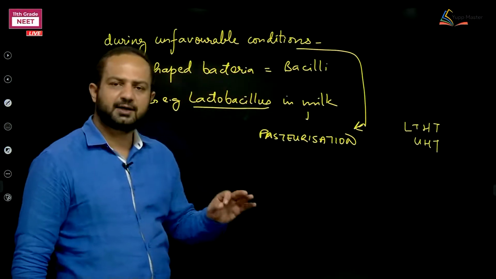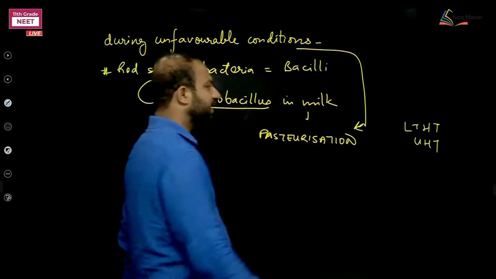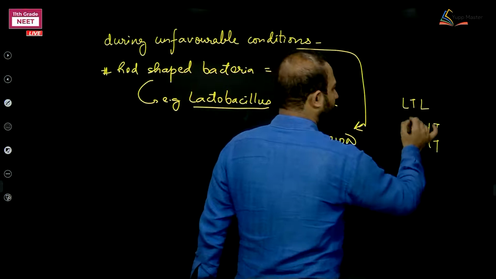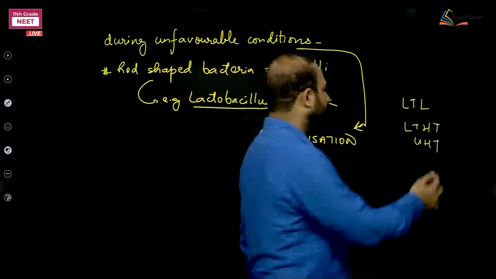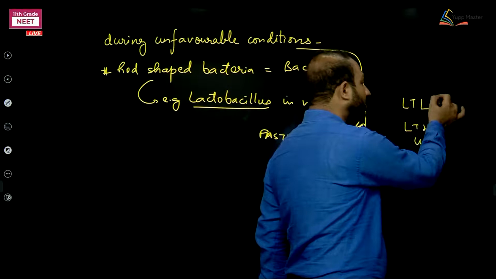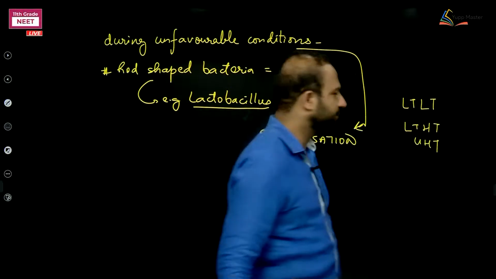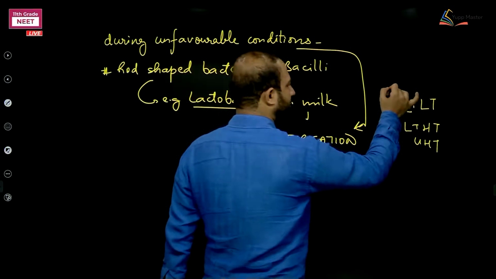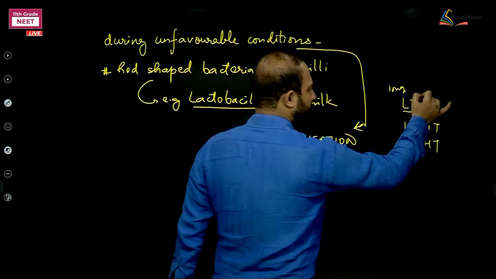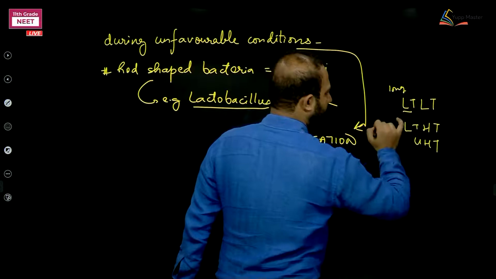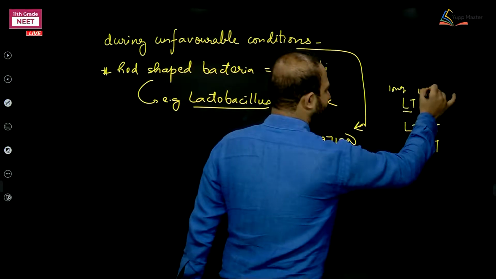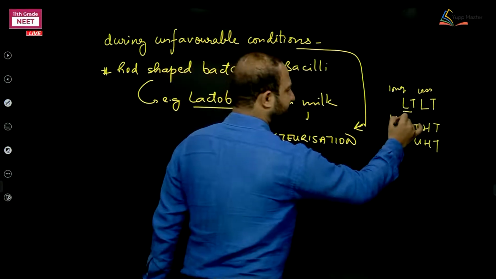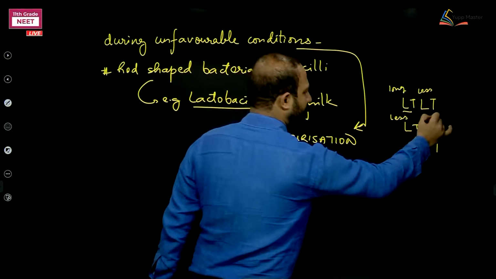The methods are LTLT, long time less temperature, and HTST, less time high temperature.